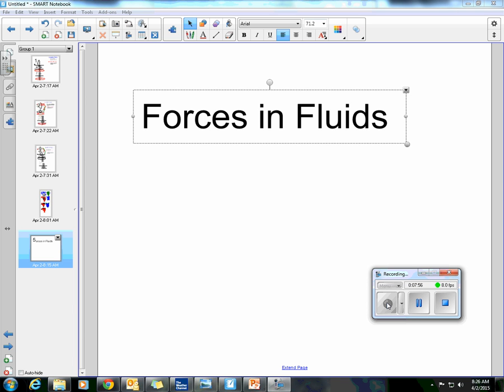Number 23. The pressure in the deepest part of the ocean is roughly how many times the usual air pressure you experience? A. 10, B. 100, C. 1,000, D. 1,000,000.